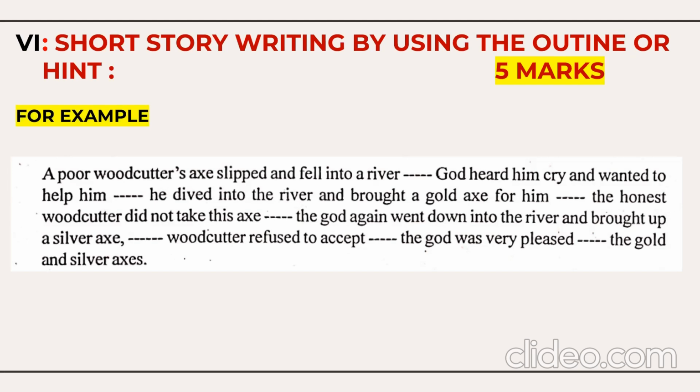So, for example, if you look at your screen, you can see here it's a story of a woodcutter. By using the outline, it's very easy to make the story. You need to connect the ideas, use appropriate vocabulary and appropriate conjunctions, and also give a title to the story. And this story writing with the help of hints is for 5 marks.